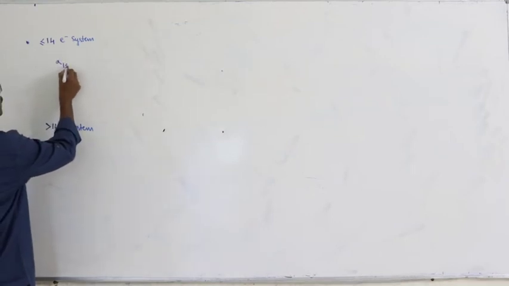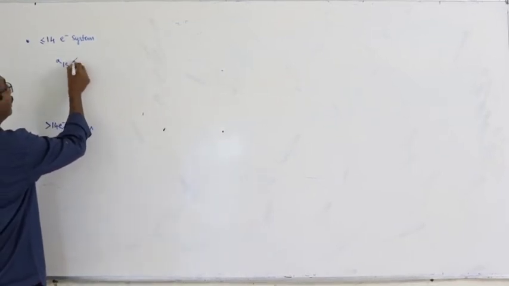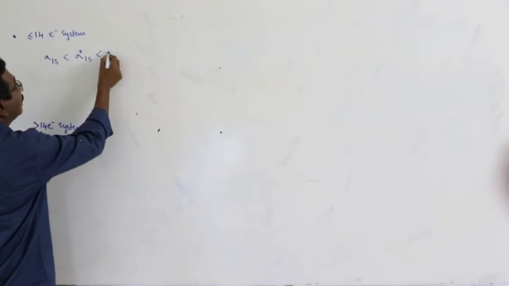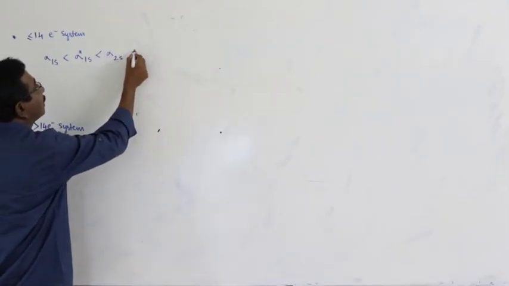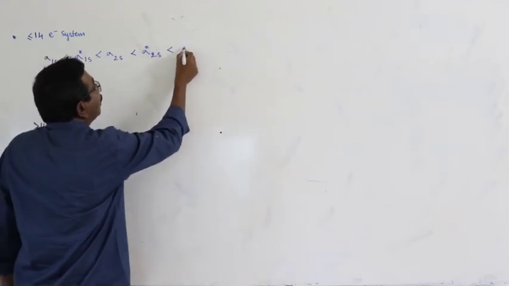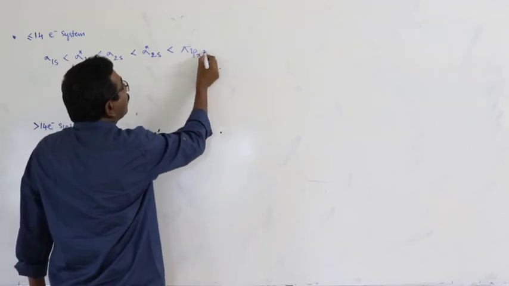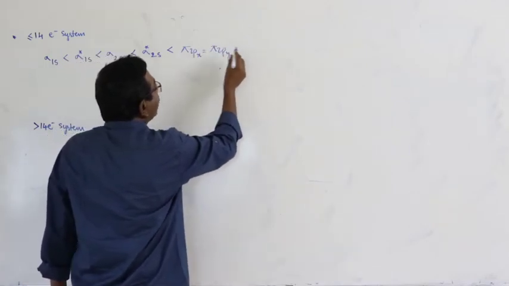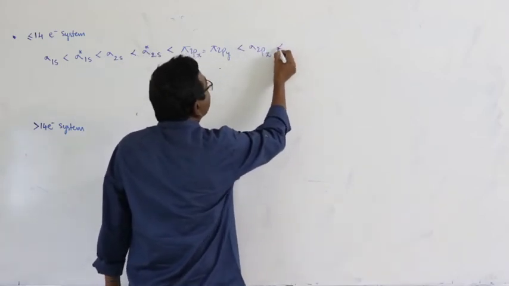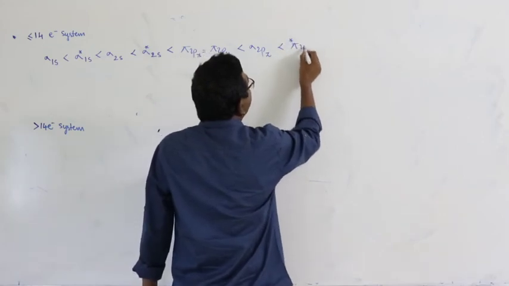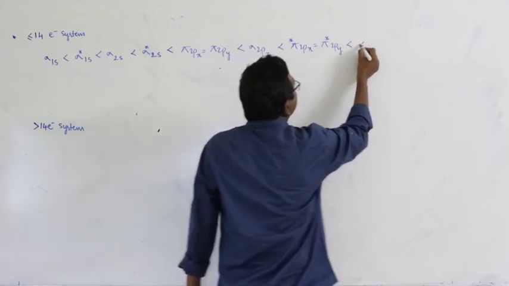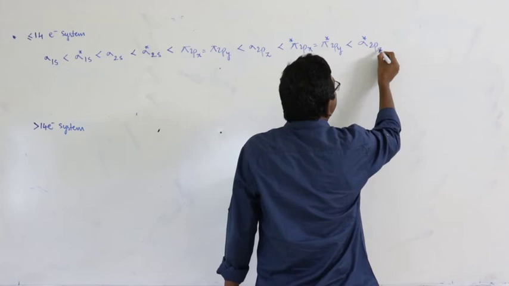First one, sigma 1s, sigma star 1s, sigma 2s, sigma star 2s, pi 2px equal to pi 2py, sigma 2pz, pi star 2px equal to pi star 2py, sigma star 2pz.